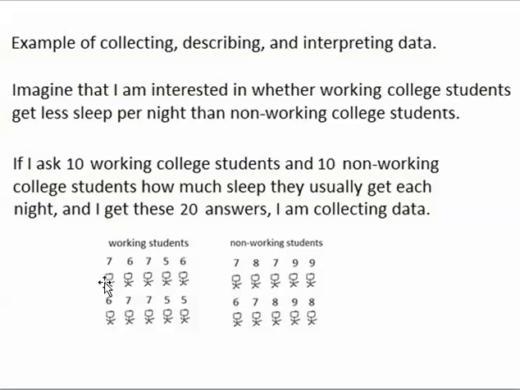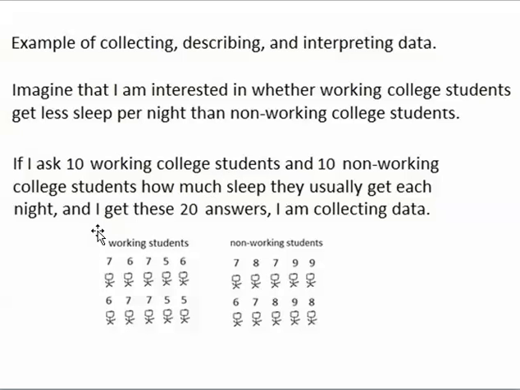For example, this working student said that he or she sleeps 7 hours per night. This working student said that he or she sleeps 6 hours per night. This non-working student said that he or she sleeps 7 hours per night. By recording these 20 answers, I've collected a set of data, and by looking at the 10 numbers over here and the 10 numbers over here, you can kind of get an idea that the 10 non-working students are getting more sleep than the 10 working students. But it would stand out much better if we summarize the set of data.